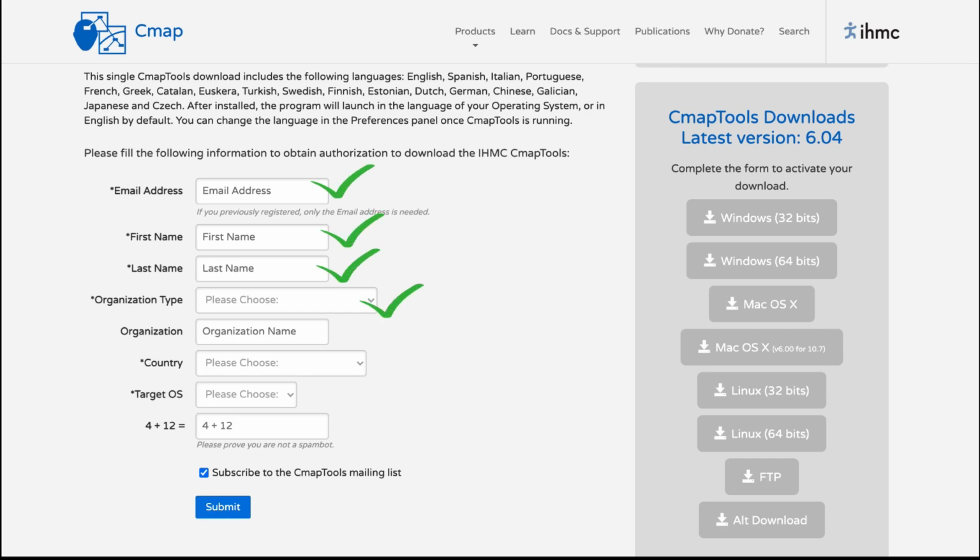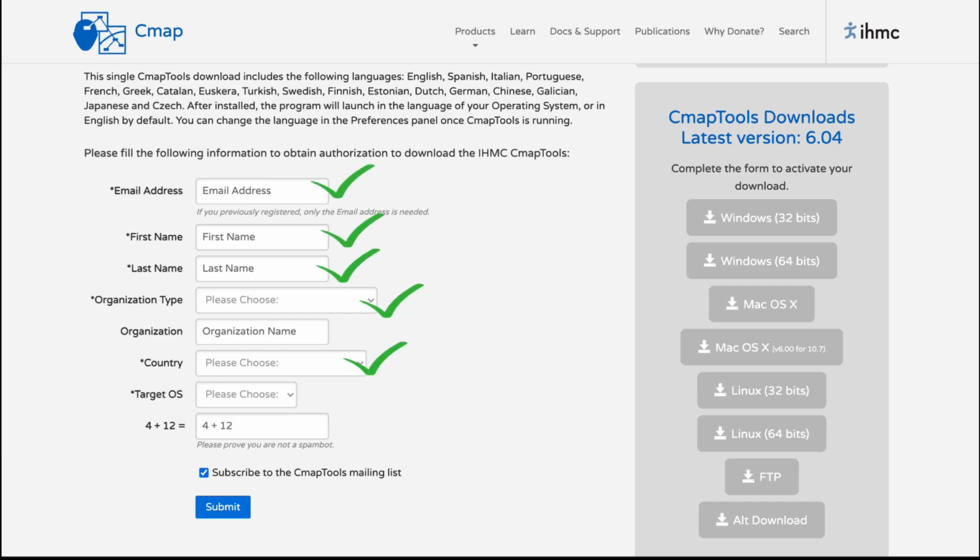If you are teaching in a college, please click on the next option, which is higher education. There are also other options. For the organization type, they just want you to click on it. It doesn't matter. Then they are asking you for organization name, but as you can see, this is not a mandatory fill out section. So you can skip this part.